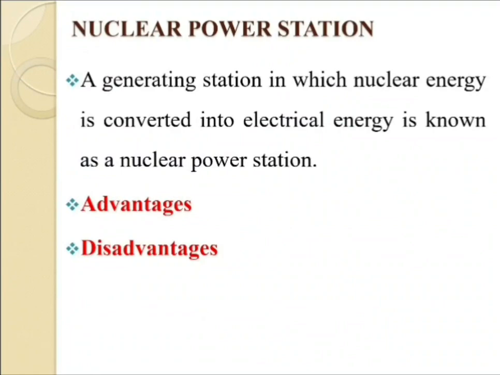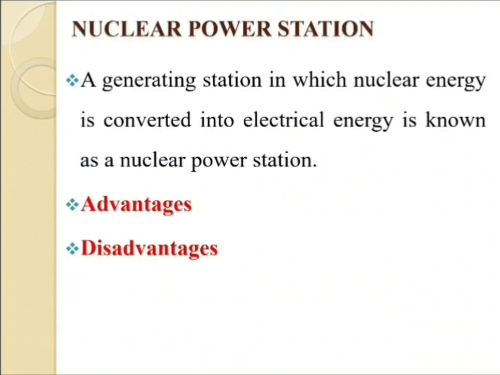Now we are going for the description of the nuclear power station. The most important feature of the nuclear power station is that a huge amount of electrical energy can be produced from a small amount of nuclear fuel as compared to other power stations.